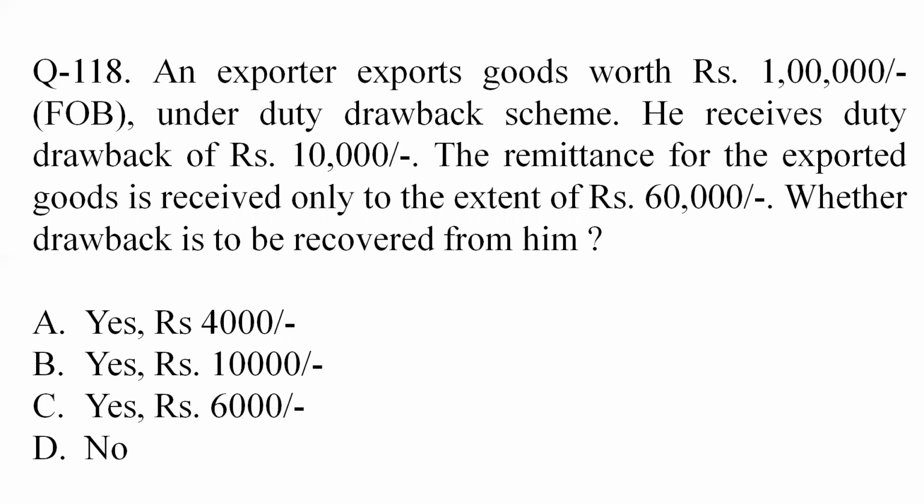So now the question is how much money has to be recovered from him. As we see, 1 lakh was the FOB value and duty drawback was 10,000, that is 10%. 60,000 only was received as a remittance amount, only 60% was received. 40% was not received. So 40% of the drawback value, which is 4,000, is recoverable from him. Out of the options that we have, yes, rupees 4,000 is the correct answer. Option 1 is the correct answer for this.